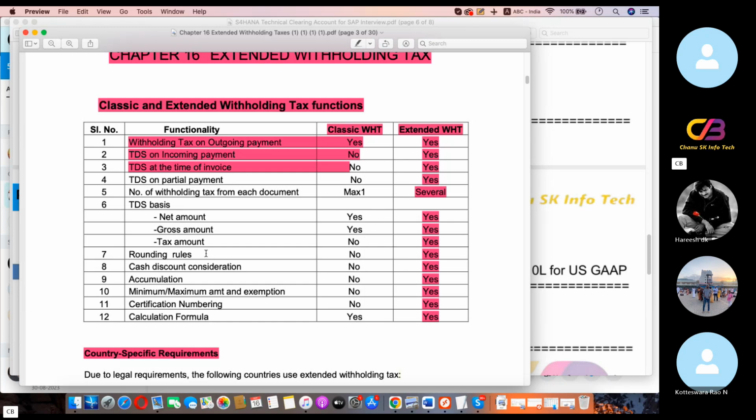Rounding rules, accumulation, maximum and minimum amount, certificate number, certification formula, etc. These are all in classic withholding tax. Rounding rules: no. Okay, no.